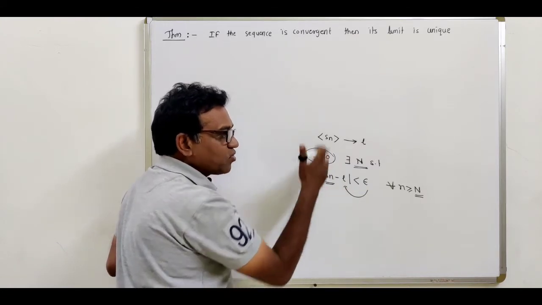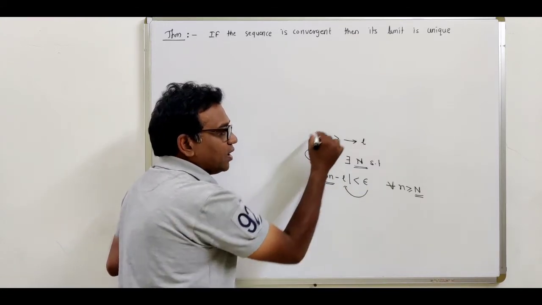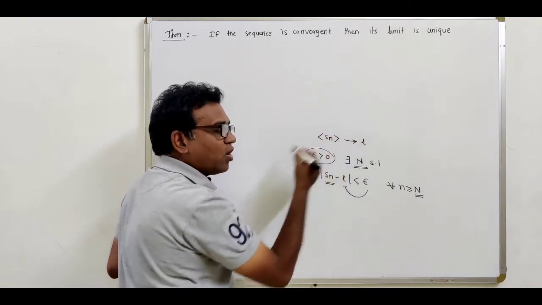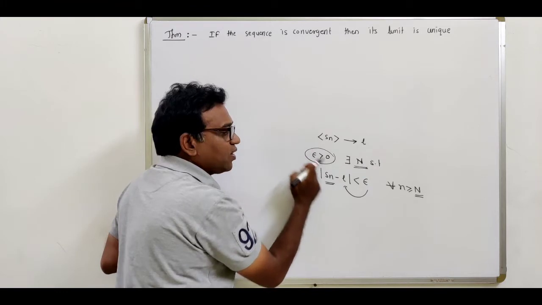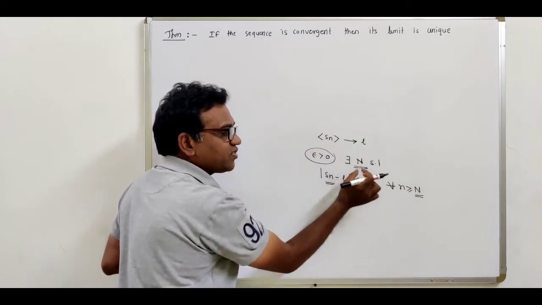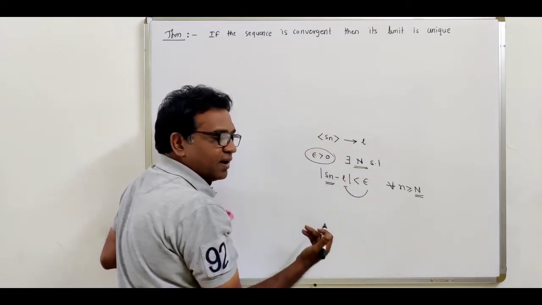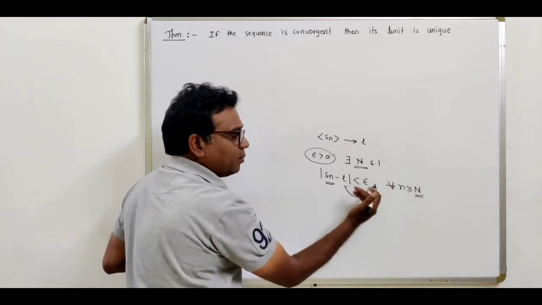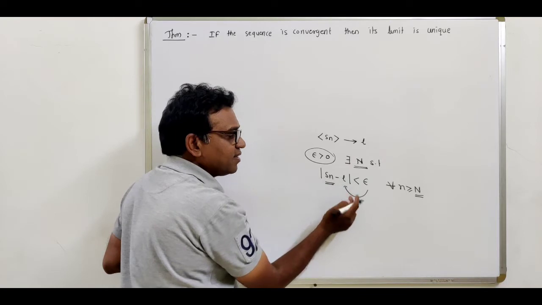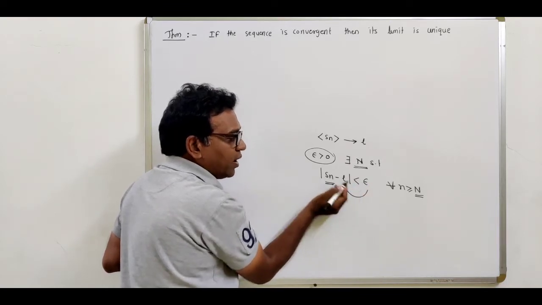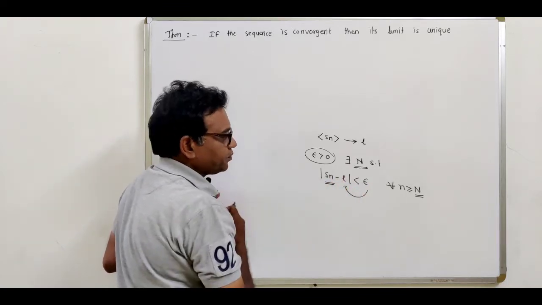What is the meaning of this convergent sequence? If the sequence Sn converges to the limit L, it means that for epsilon greater than 0, there exists a natural number such that after this natural number, all the terms of the sequence lie in the epsilon neighborhood of this limit.